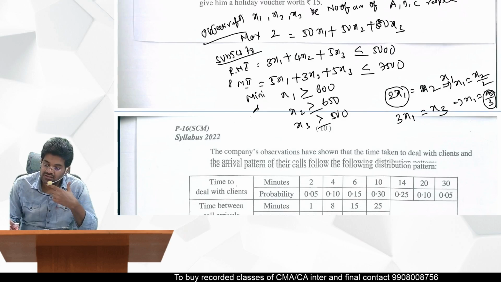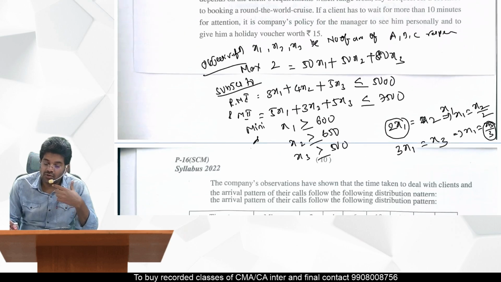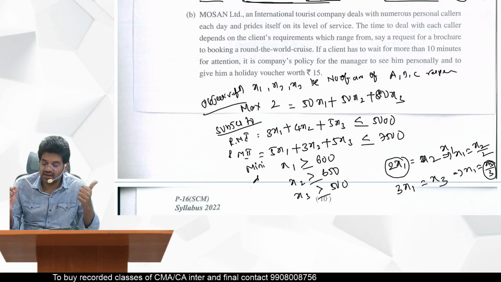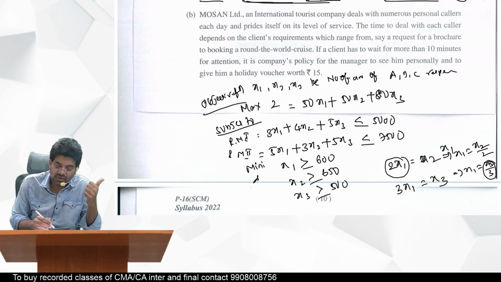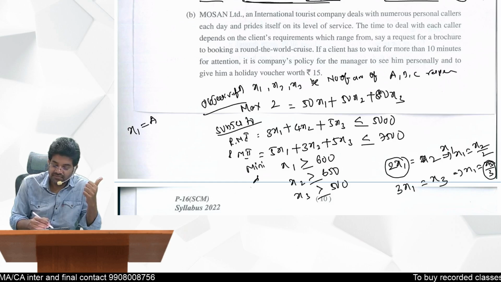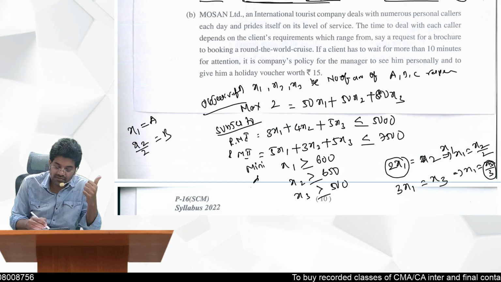Now these three put together, what is the time taken? Let us take x1 for A, time taken. For B, we are taking x2 by 2. And for C, x3 by 3.